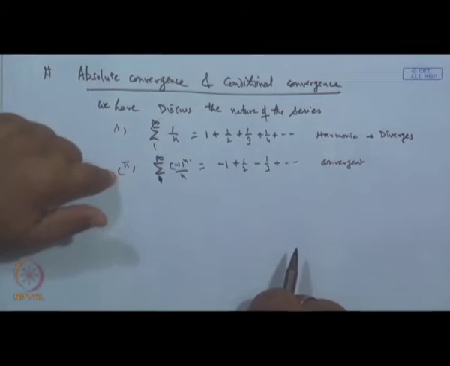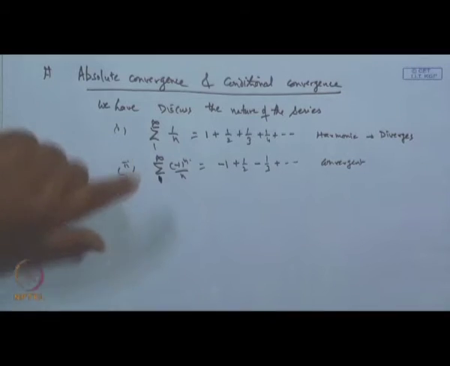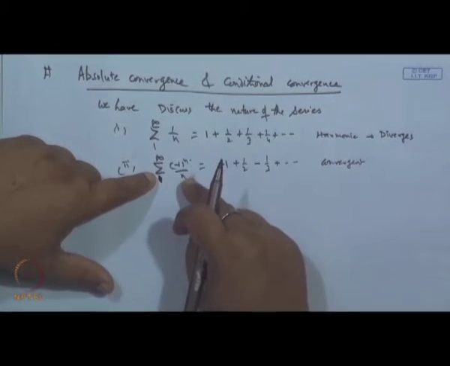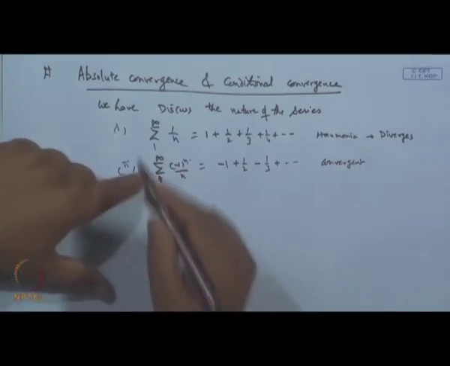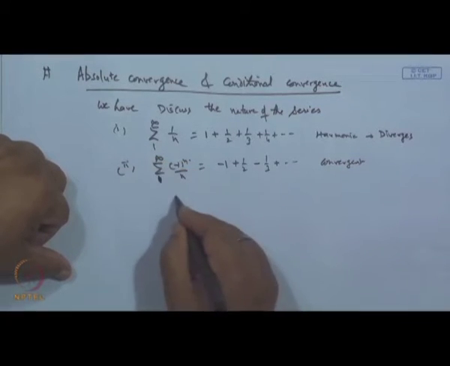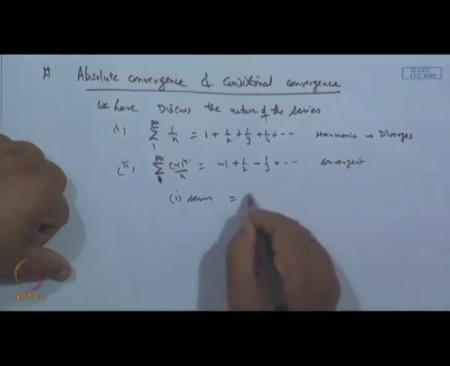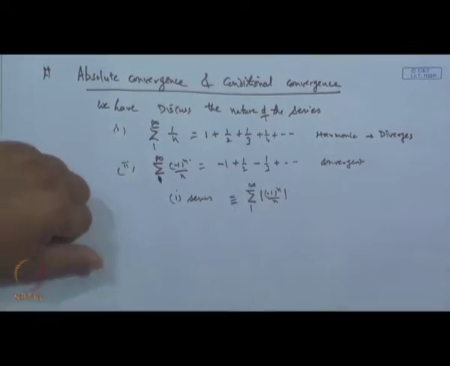Now, these two series give an idea of two different types of convergence. When the original series is convergent, what happens when you replace the terms of this series by their absolute values? Basically, 1 by n is the absolute value of the terms of the second series, so the first series is nothing but the series of absolute terms of the second.